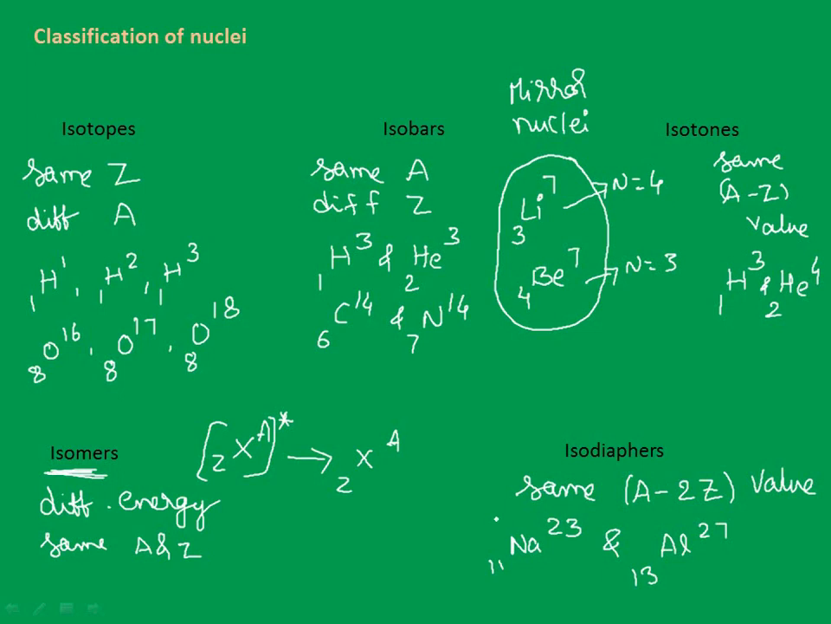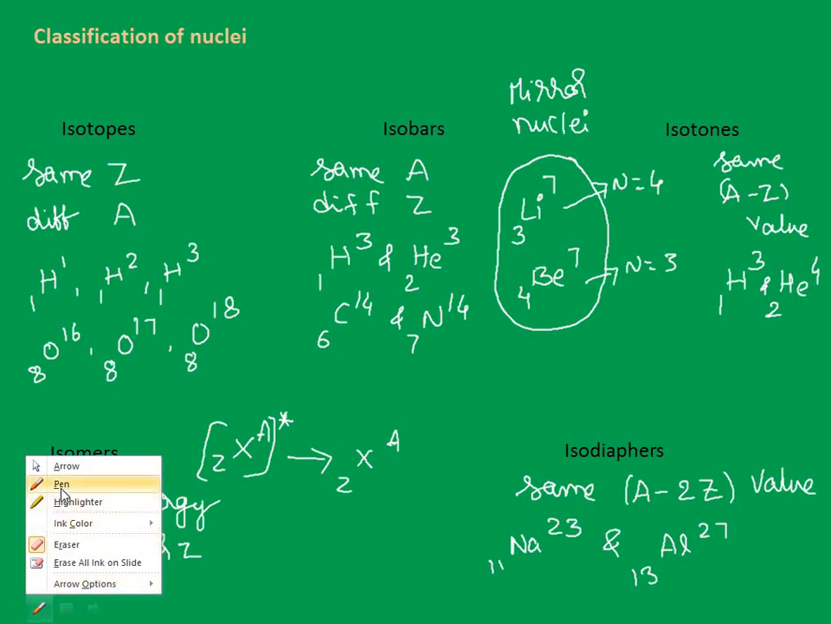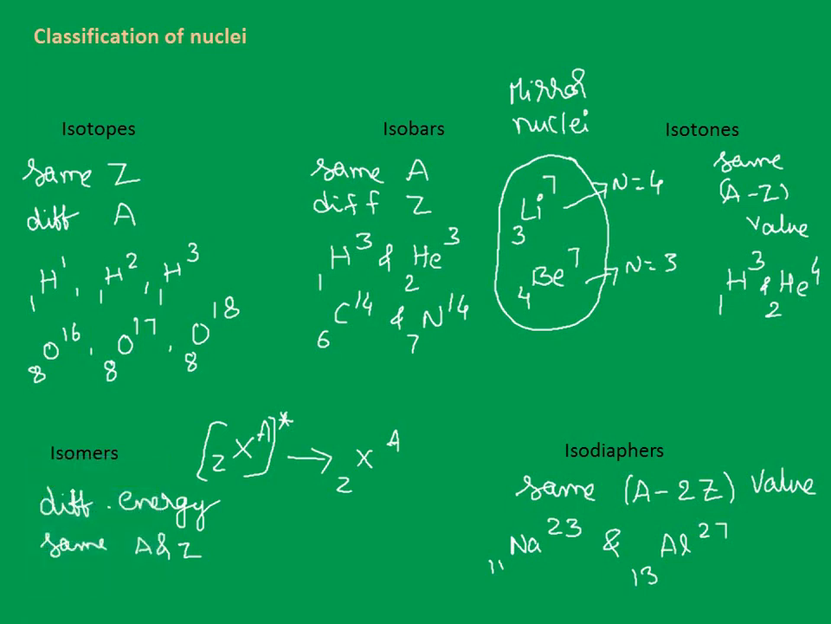Sir, we have many of these different kinds. How to remember all these isotopes, isotones, isodiaphers, isomers and all? So just a simple memory technique, or you can call it a mnemonic, to remember this. You might be familiar with this, but I am telling you.